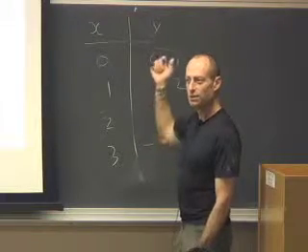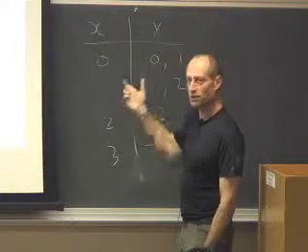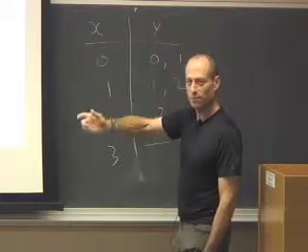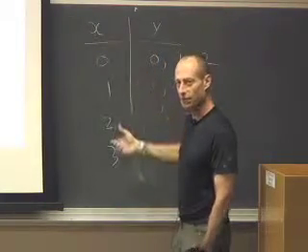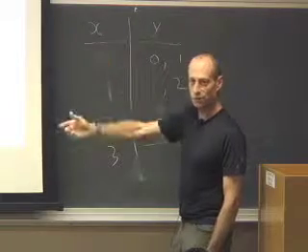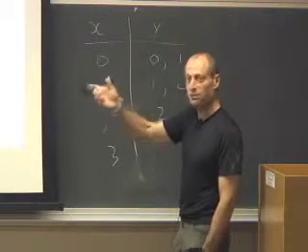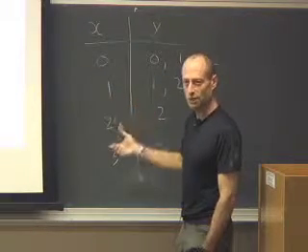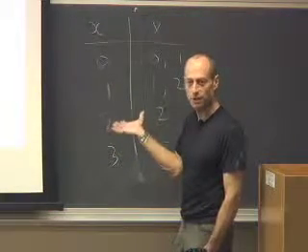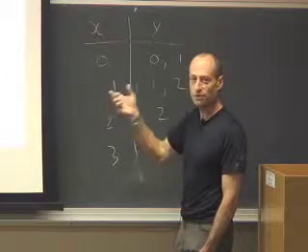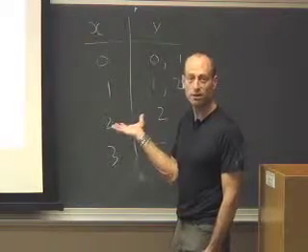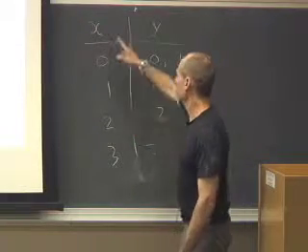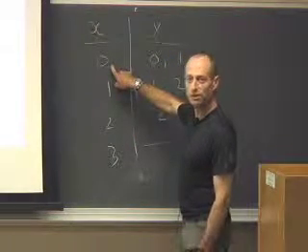Okay? So the tosses are independent. So the chance it lands tails the first time and the second time and the third time is the chance it lands tails the first time times the chance it lands tails the second time times the chance it lands tails the third time. That's the independence in action. Right? So we have a half times a half times a half. It's an eighth. Good? So the chance that x equals 0 is an eighth.